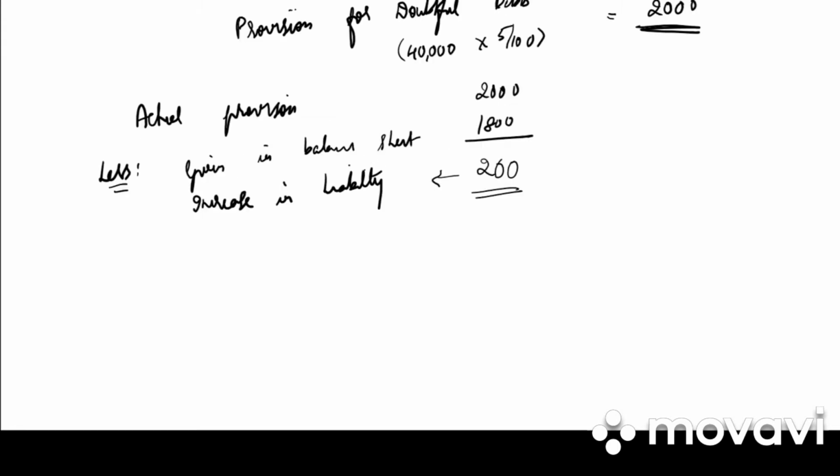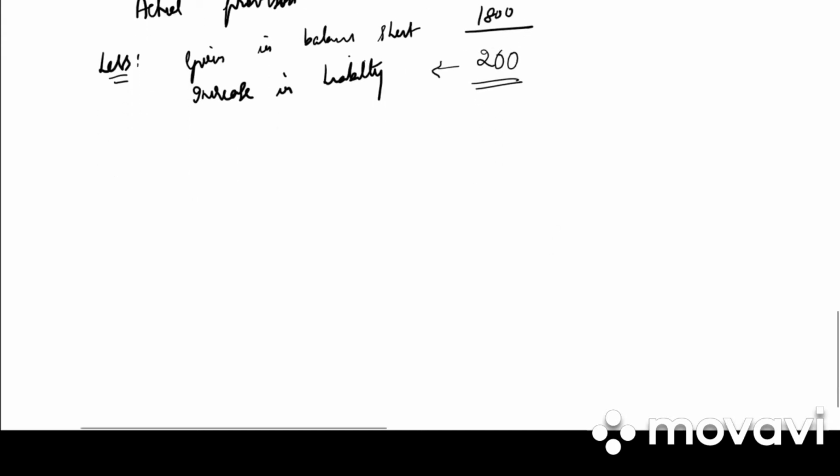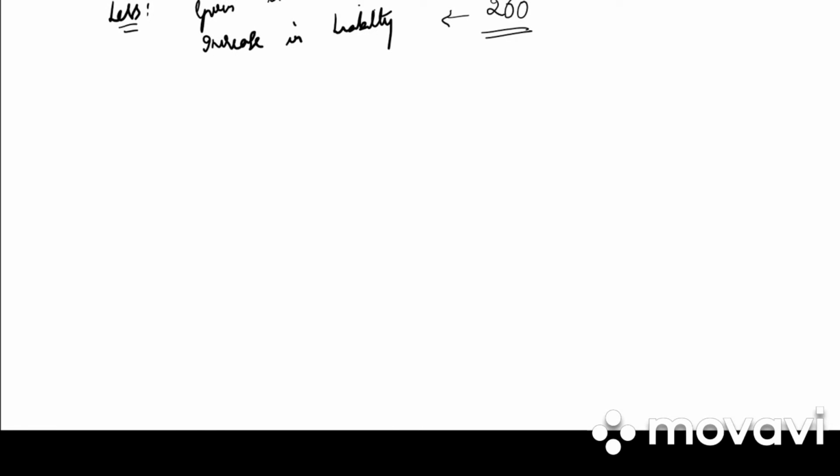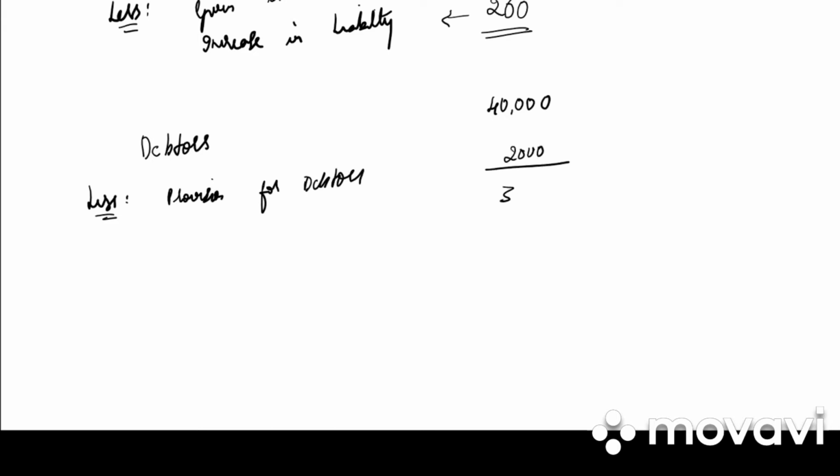Next they have given us that provision for discount on debtors 2% is to be made. So whenever we make provision for discount, what is the amount of debtors? It is 40,000 less provision for debtors. We have already made provision for debtors. How much is it? 2,000. That is 5%. So we get 38,000. And on this 38,000 we need to make provision for discount on debtors.